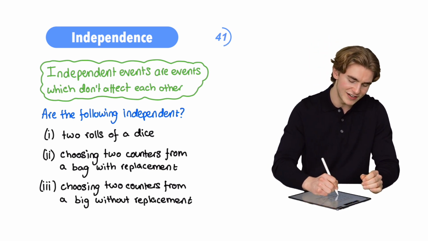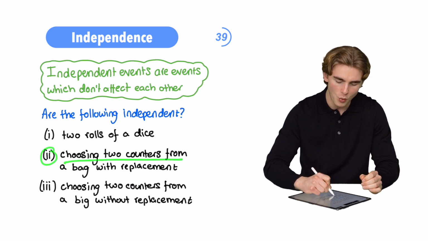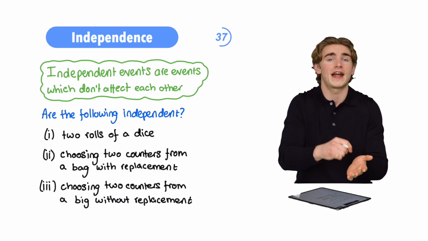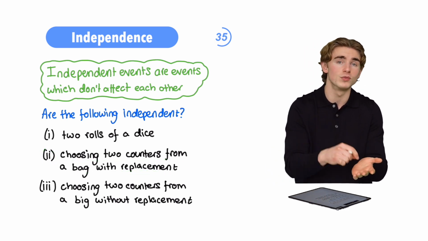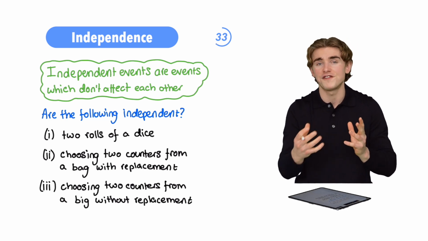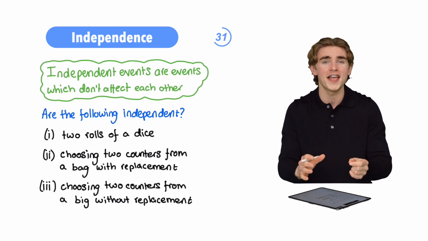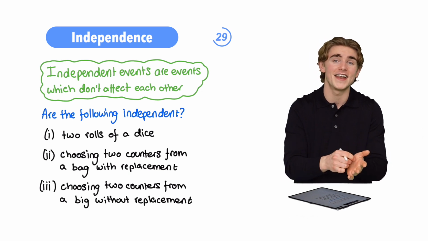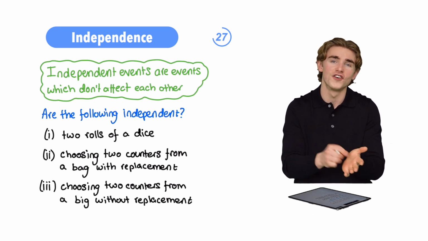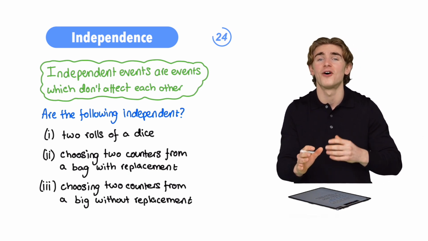Okay, what about this next example? Choosing two counters from a bag with replacement. So we choose a counter from a bag and then we put it back in and then we choose another counter. Would the first choice affect the second choice? No, it wouldn't. Why? Because we're going to put that counter back in after we've taken it out. So the first event isn't going to have any effect on the second event.